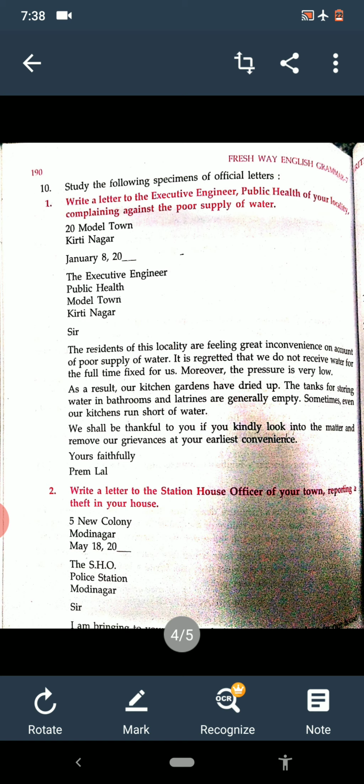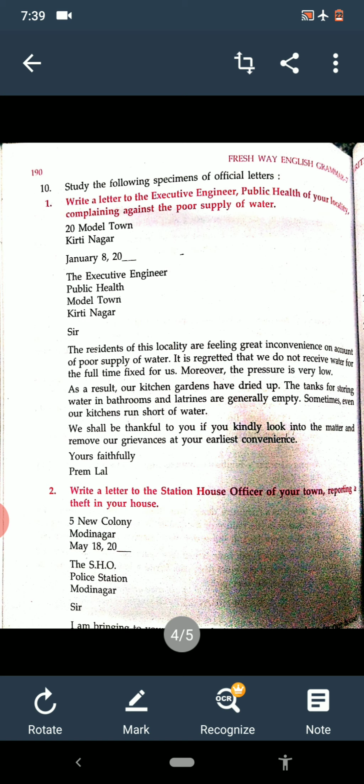Now we have to sum up. We shall be thankful to you if you kindly look into the matter and remove our grievances at your earliest convenience. Okay. We just have to draw attention to our problem, not write much, because we are writing to the higher authorities. So we have to put our problem. Then downside we have to write Yours faithfully, because we are writing to the officers.